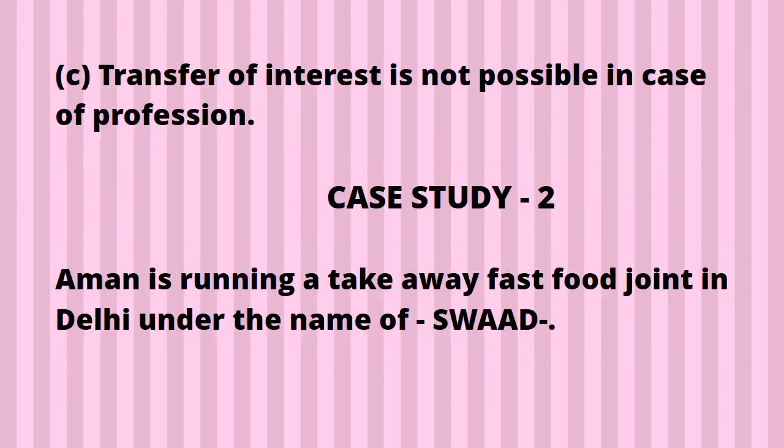C number, transfer of interest. It is not possible in case of profession. If your father is a doctor, on his degree, you, his son, cannot practice as a doctor. If you want to be a doctor, you will have to study. As in case of business, if Mr. B is the owner of a shop and because of some reason Mr. B dies, then the son of Mr. B will take over the shop. But this taking over, this transfer of interest, is not possible in case of profession. It is only possible in case of business.